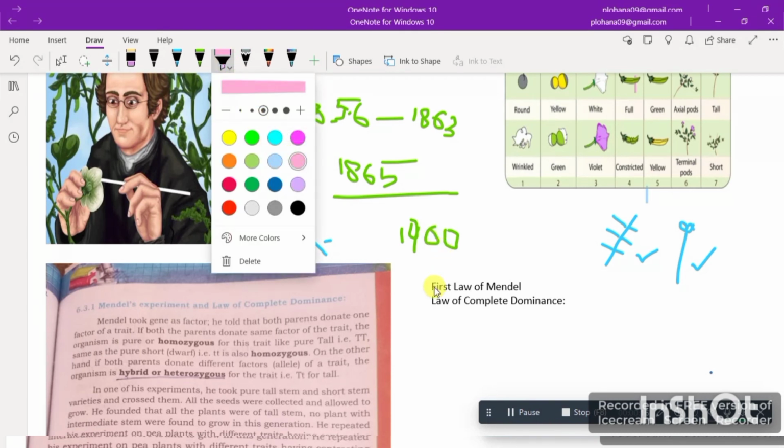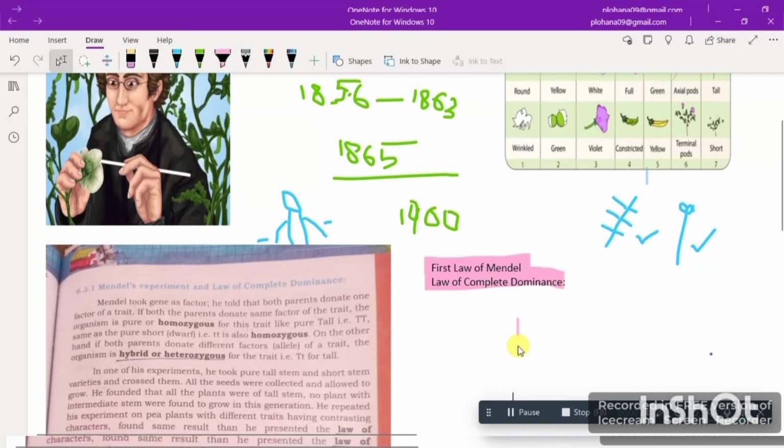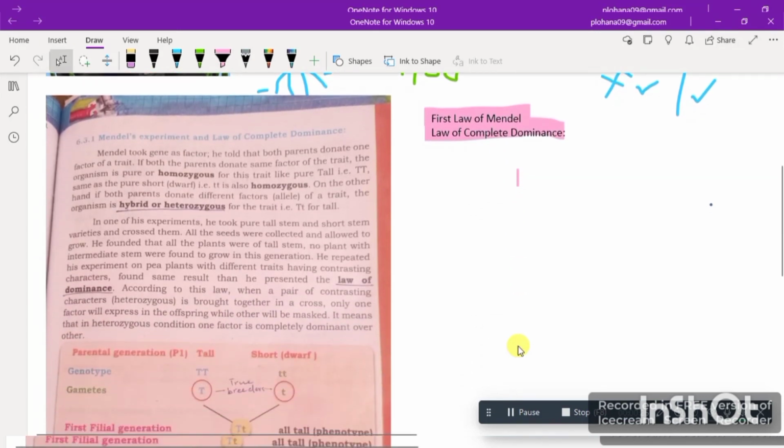So it is the law of complete dominance. Law of complete dominance. Okay. So let me give you an example of dominance first, right?